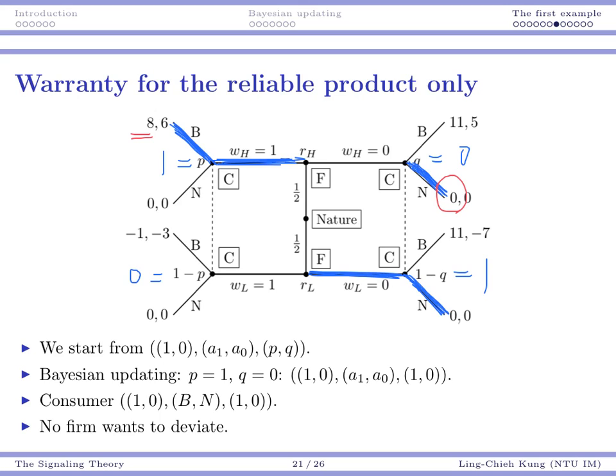For the unreliable firm, it's basically the same thing. If my product is unreliable, but I offer a warranty, consumer sees a warranty, consumer will choose to buy it. In that case, my utility is negative 1 compared to my utility 0. In the other case, I have no incentive to deviate. So in this case, no firm wants to deviate, and this is an equilibrium.